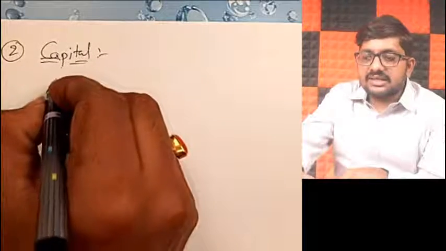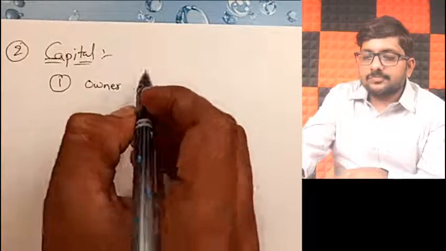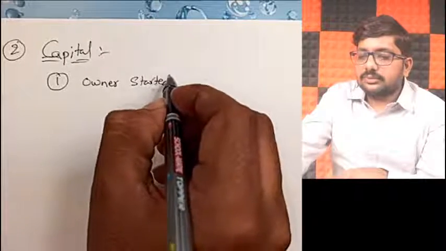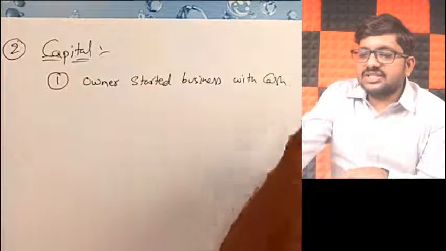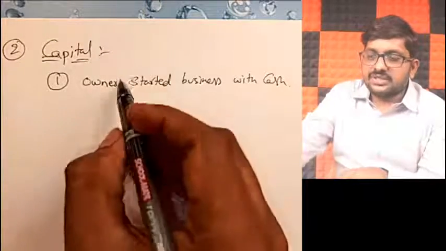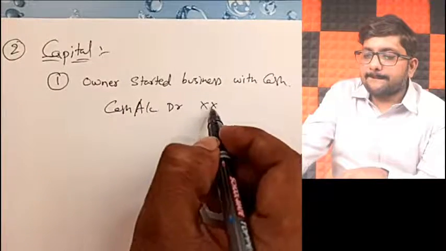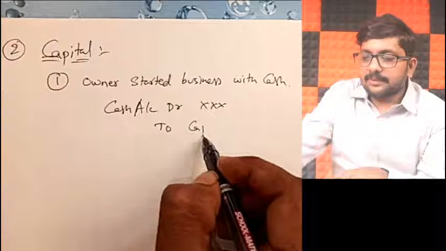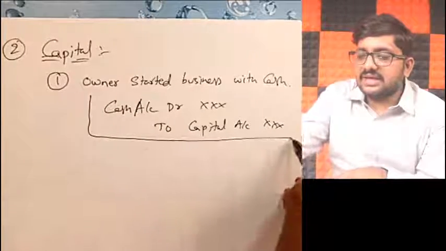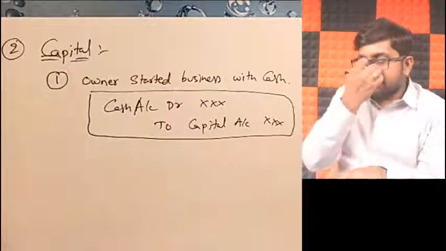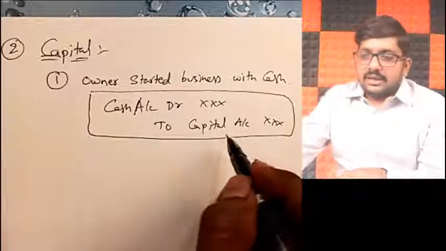In this example, the owner started business with cash, let us say. Then what will be the journal entry, my dear friends? Cash account debit to capital account. Because business is receiving money, cash increases, asset increases, debit. Capital is a part of liability. When owner gives us money, liability increases, credit. Cash account debit to capital.